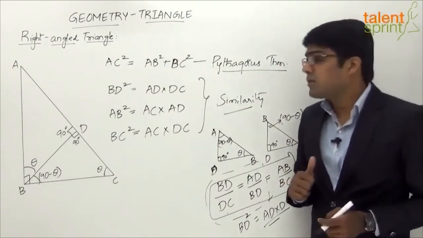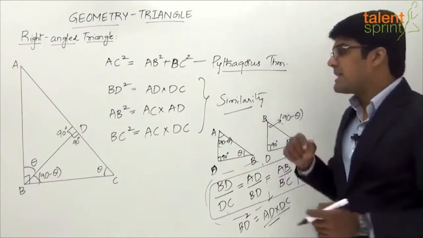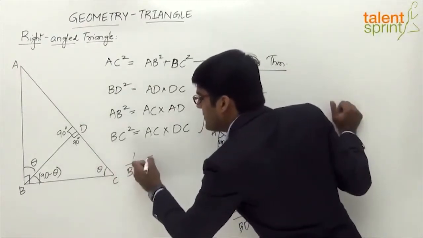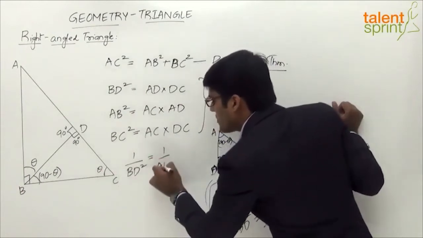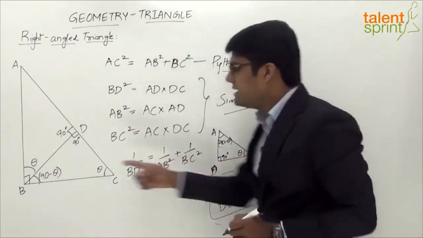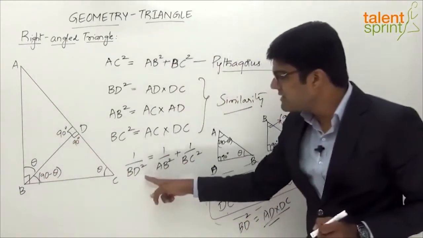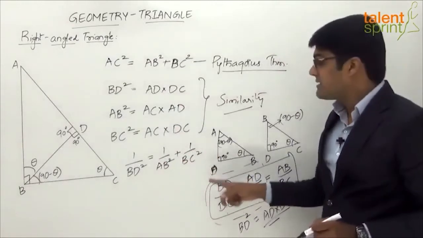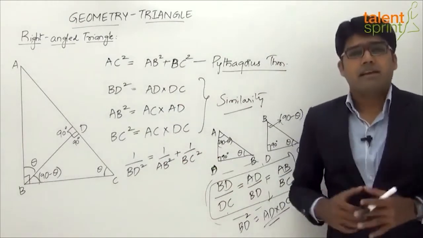And the last property based on a right angle triangle is as follows: 1 by BD square will be equal to 1 by AB square plus 1 by BC square. BD is the perpendicular that we have brought here. So 1 by BD square equals 1 by AB square plus 1 by BC square. This is another important property based on a right angle triangle.